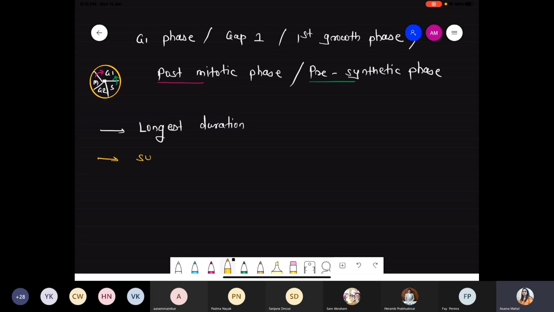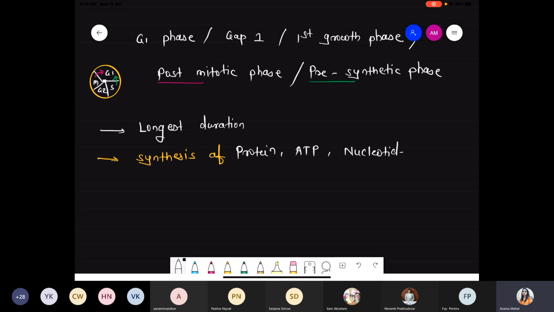It is the phase where there is synthesis of different materials. First of all, there is synthesis of protein, as well as synthesis of ATP because energy is needed, right?